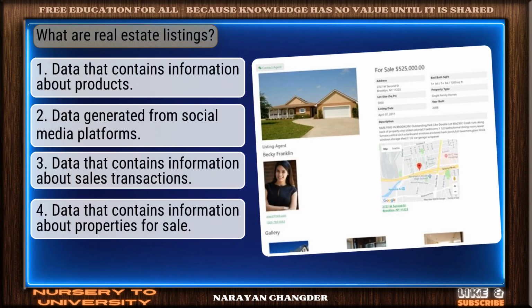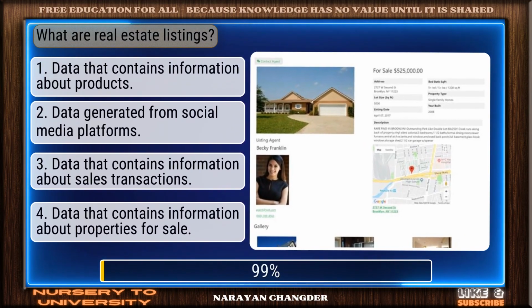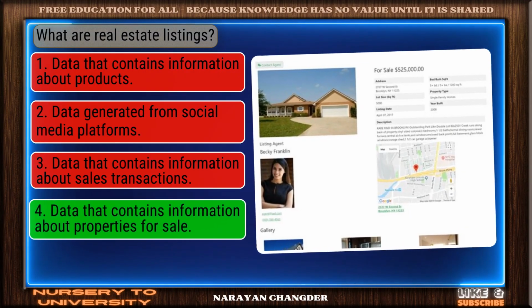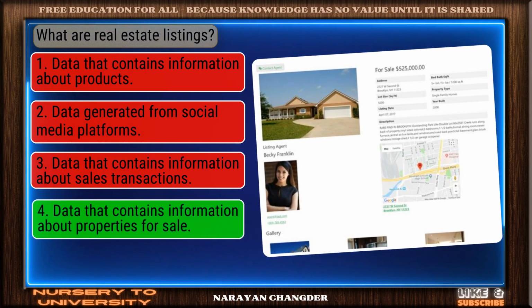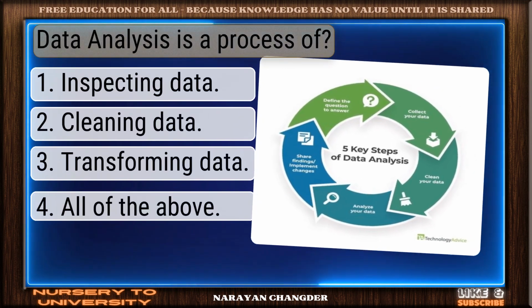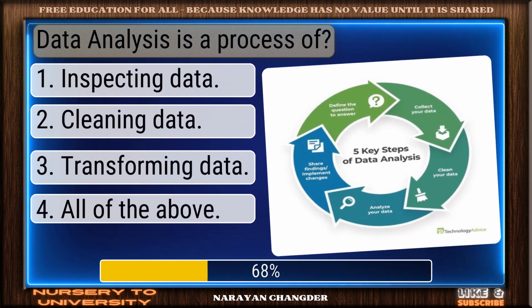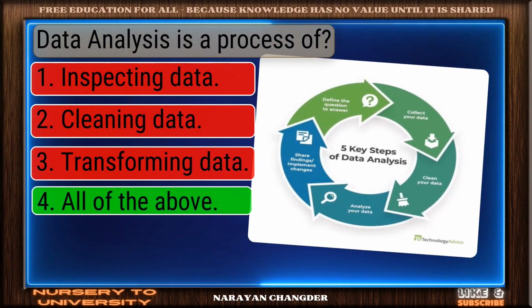Question number 31. What are real estate listings? Solid response. Data that contains information about properties for sale is a valid choice. Question number 32. Data analysis is a process of. Great job. All of the above is the accurate answer.